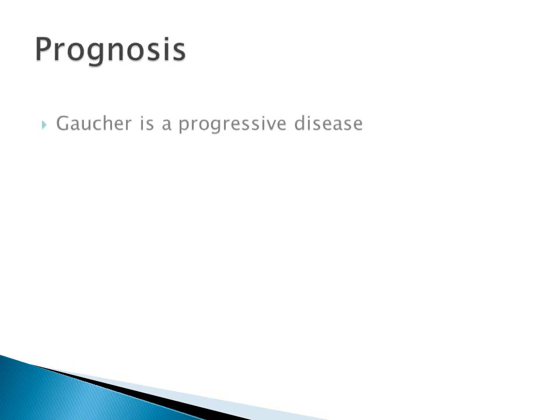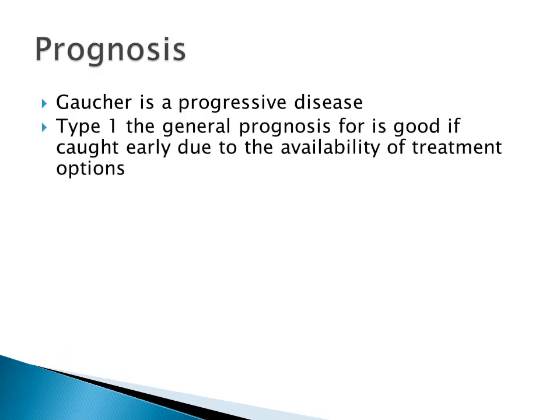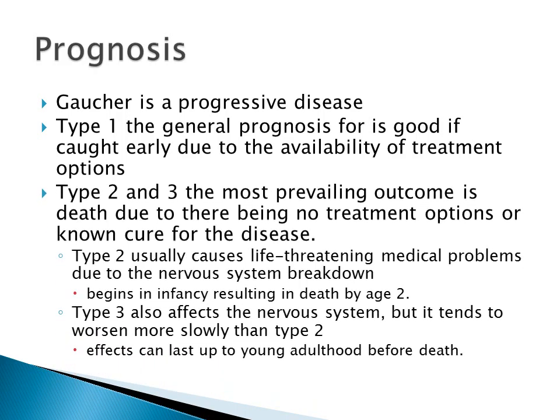Prognosis. Gaucher is a progressive disease. Type 1, the general prognosis is good if caught early due to the availability of treatment options. Type 2 and 3, the most prevailing outcome is death due to there being no treatment options or known cure for the disease.